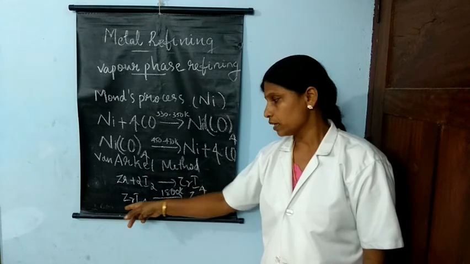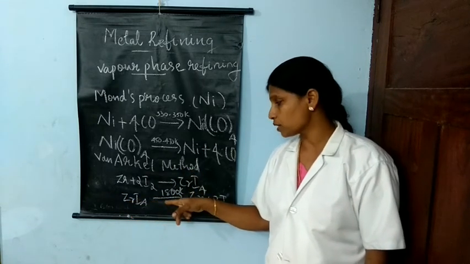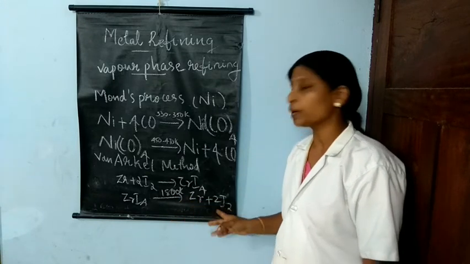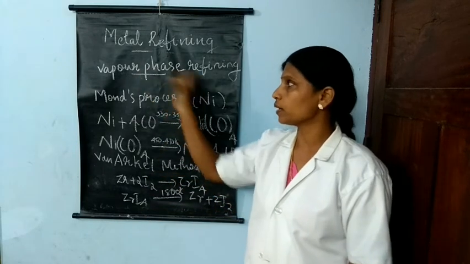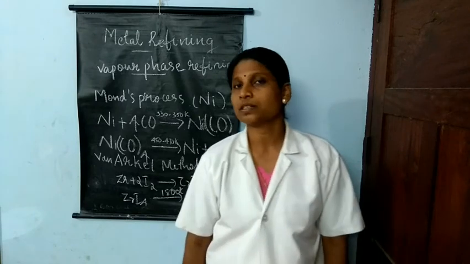This ZrI4, at a very high temperature of 1800 Kelvin, decomposes to form zirconium metal and iodine. So these 2 methods are examples of vapor phase refining, and the last method is chromatography.